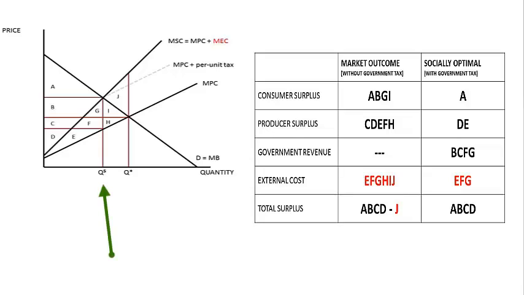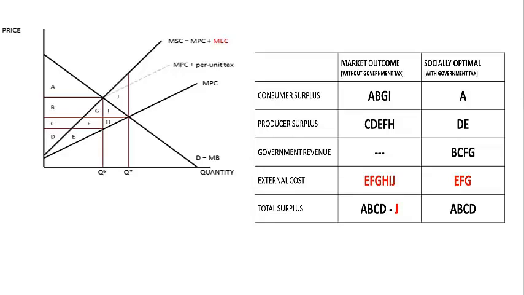But now we produce a smaller quantity, and therefore the external cost will be smaller. So the external cost here is equal to E, F, and G. Again, to find the total surplus, we add up consumer surplus, producer surplus, and now government revenue, and then we subtract out the external cost for pollution. And what we are left with then is A, B, C, D.